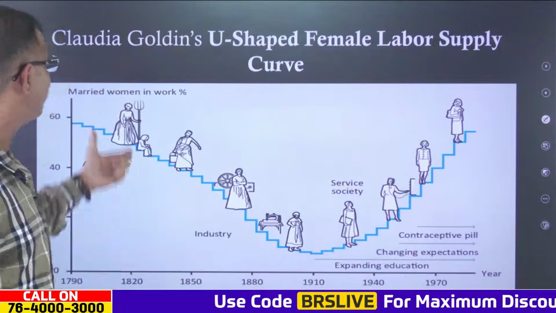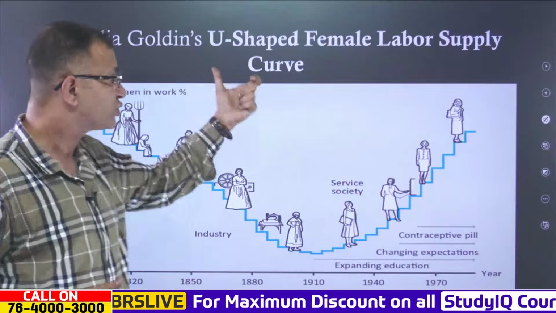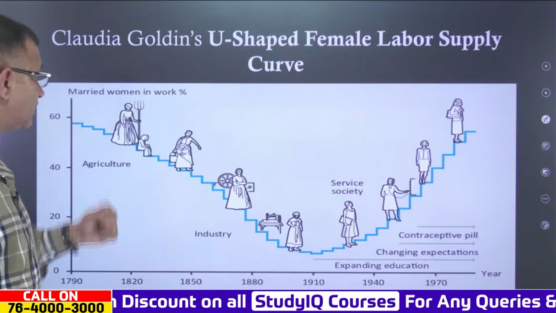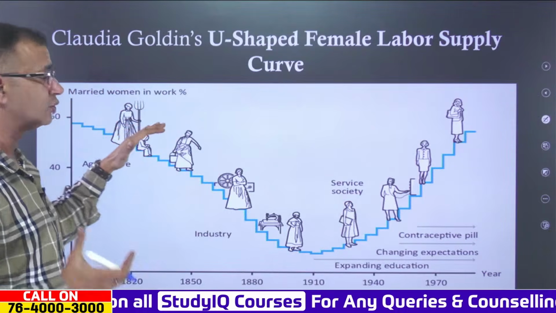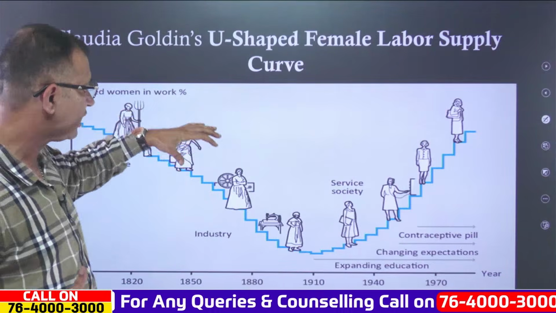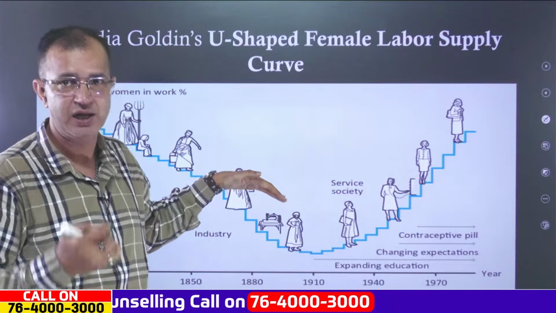Now, this relates to one of the important theories, or you can say one of the important concepts, that was given by Claudia Goldin. And this is where we are talking about the U-shaped female labor supply curve. Over here, Claudia Goldin says that in the case of women, when it comes to agriculture or industry, workforce participation moves down.